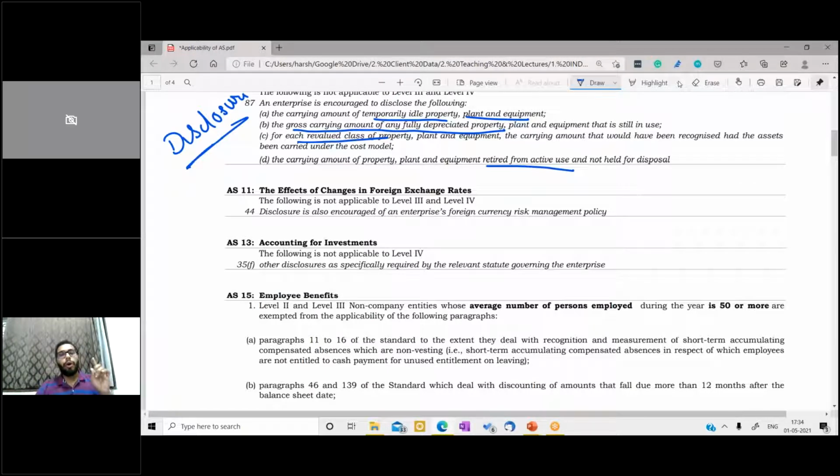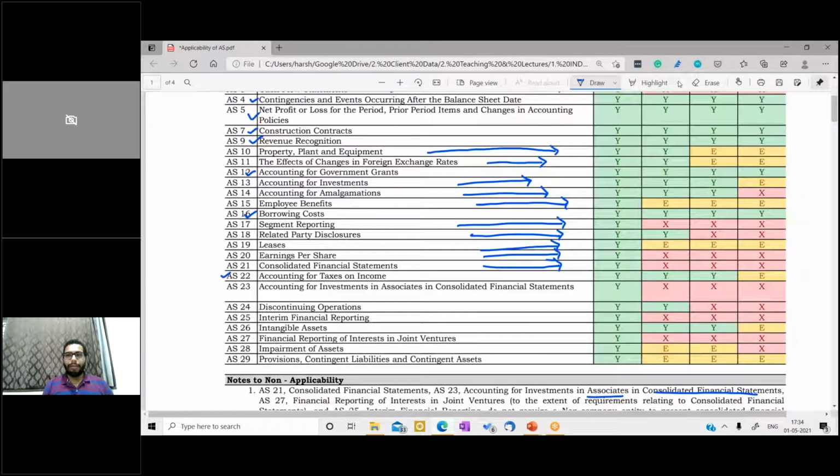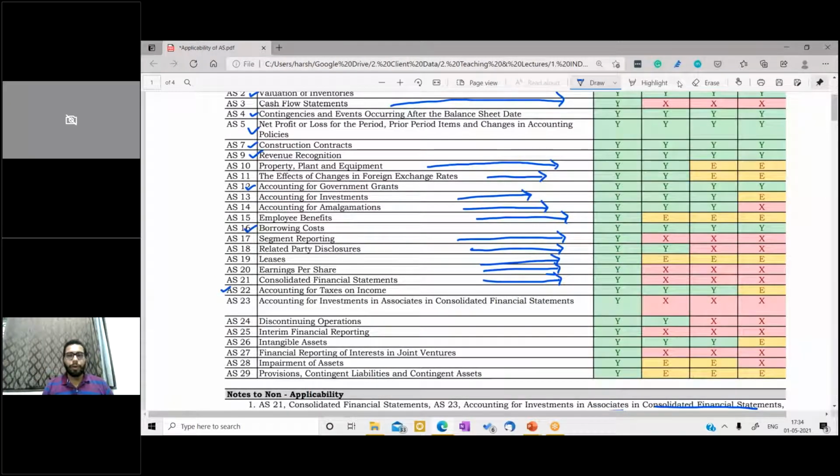Answer is no. When there is no detailed guideline available on how to maintain books of accounts, in that case this classification, entity level 1, level 2, level 3, level 4, will come into the picture. When there is no detailed bifurcation given, we need to follow this bifurcation. Then moving to another standard which is not applicable, that is amalgamation. We already talked about that; it is not applicable to level 4 entities.